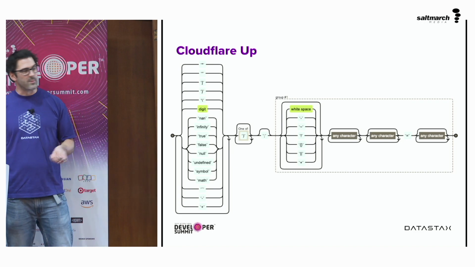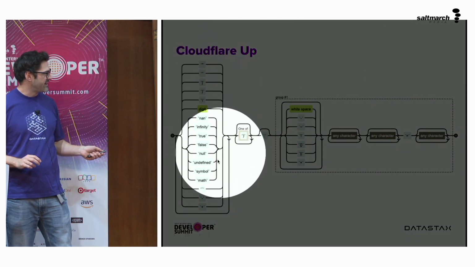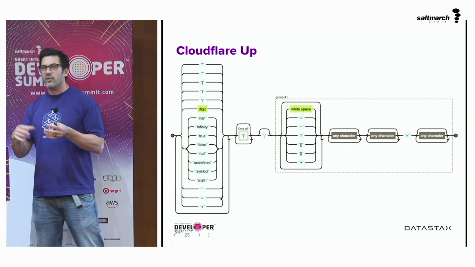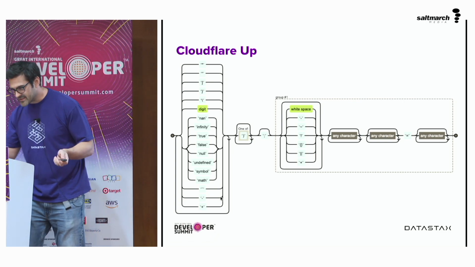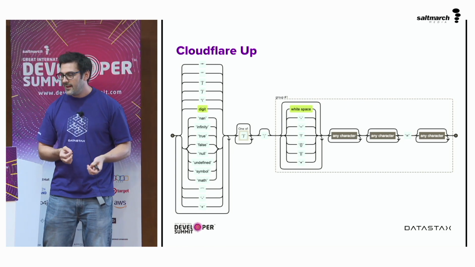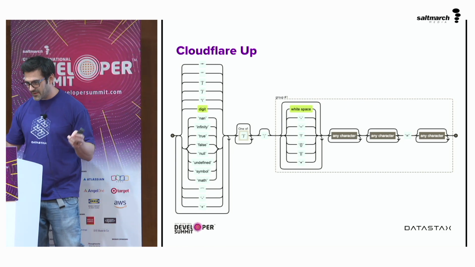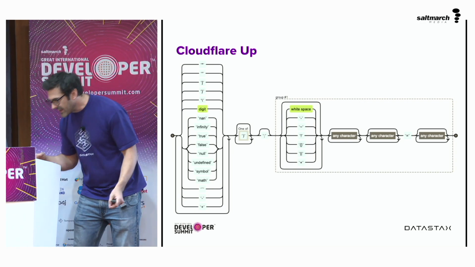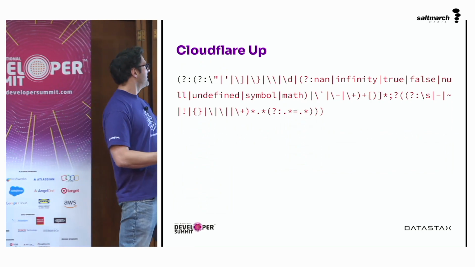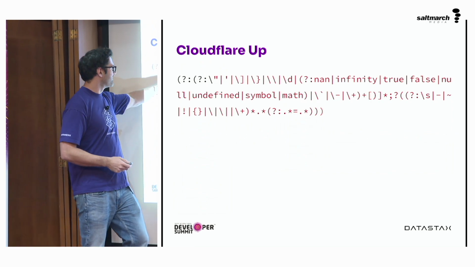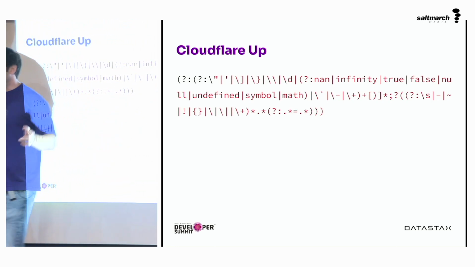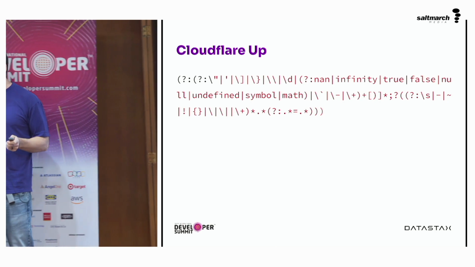So this first one is all just an amount of 1 or more of certain characters, including star, quotation mark, close square bracket, close curly bracket, slash, any digit, and then some JavaScript things like NaN, Infinity, true, false, null, undefined, Symbol, or Math, then a couple of other little symbols, and it's one or more. So we start it here, and it all goes to the end here. It's that plus, one or more of them, and that's all taken out by that first part.